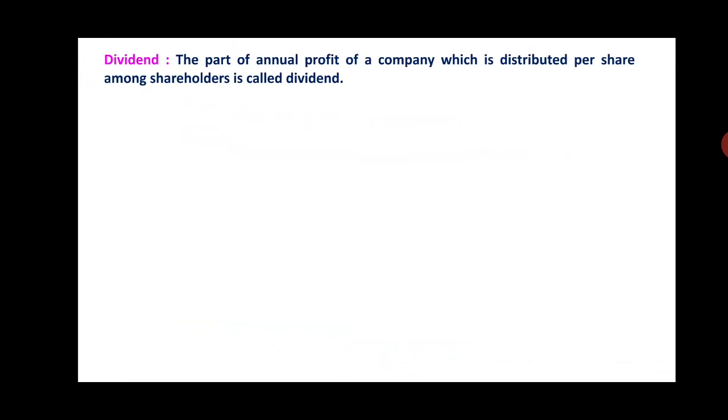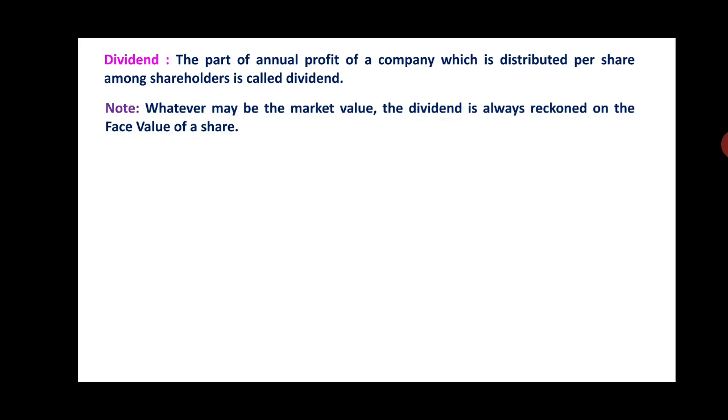So, next is dividend. The part of the annual profit of a company which is distributed per share among the shareholders is called the dividend. Here, the note is important. Whatever may be the market value, the dividend is always reckoned on the face value of a share.